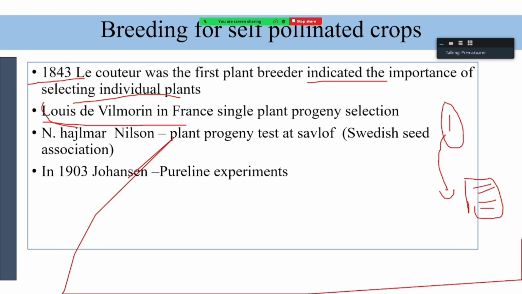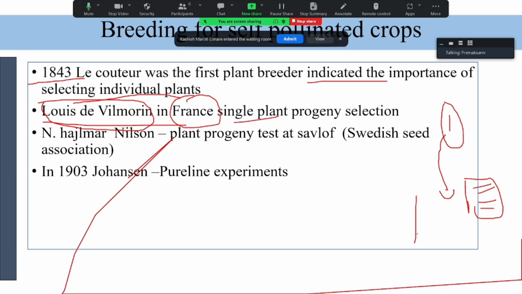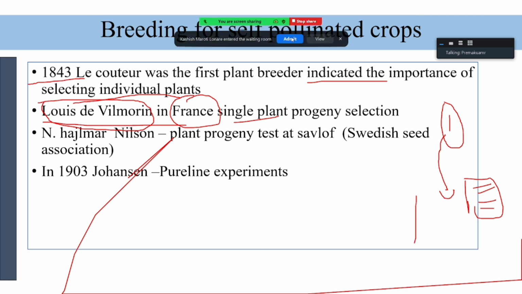Can anybody recall what is the famous principle of Louis de Vilmorin? Vilmorin isolation principle. Okay, in France, he actually gave single plant progeny selection. He selected, then he went for progenies. Based on the progeny, he assessed the value of the parents. That is called the famous Vilmorin isolation principle.